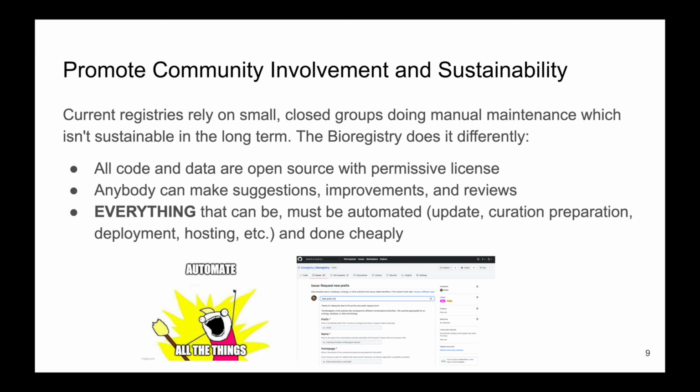One of the problems we had with previous registries is that they're relying on small, closed groups to do manual maintenance. We don't think that's sustainable in the long term. So we did it differently in the Bioregistry. We put all of our code and data in open source with a permissive license on GitHub, where anyone can make suggestions, improvements, or reviews through issues or pull requests. And everything that can be must be automated. This means updates, preparing curation sheets, deploying to Amazon Web Service, hosting, and anything like that. And it all has to be done cheaply, so the longevity of this service isn't tied to a grant or specific funding.